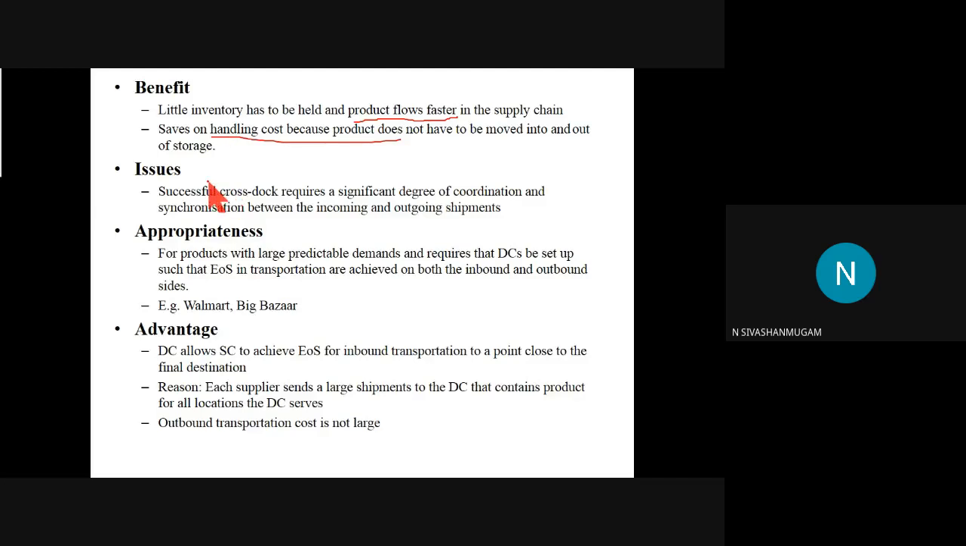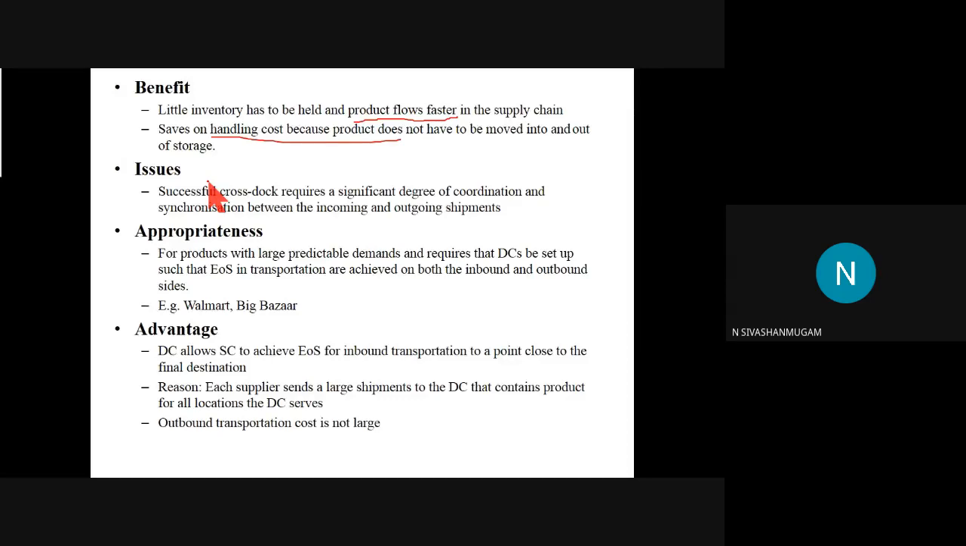And the major issue is that the system is somewhat complex. The system is somewhat complex means we need to plan accordingly. We may receive more goods from different suppliers, and all the goods need to be cross-docked or diverted to different buyers.